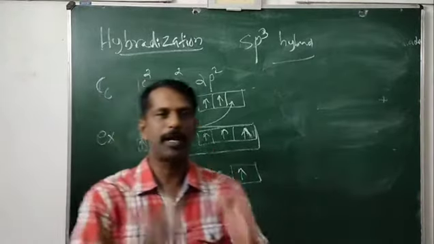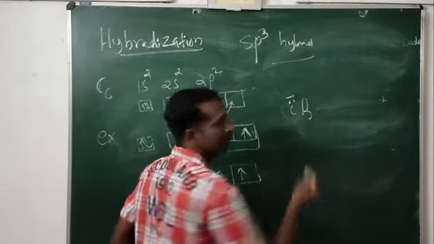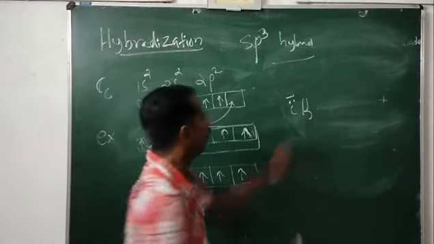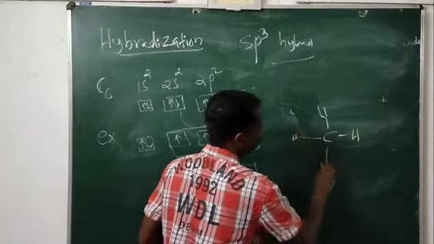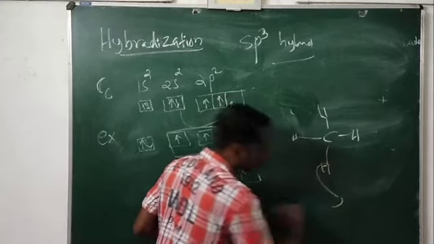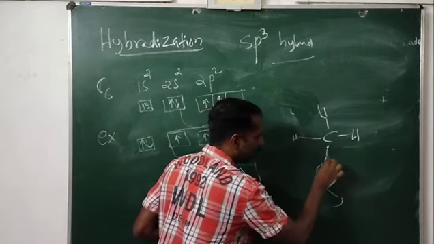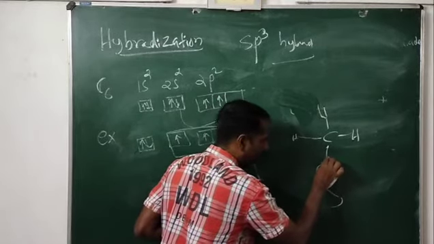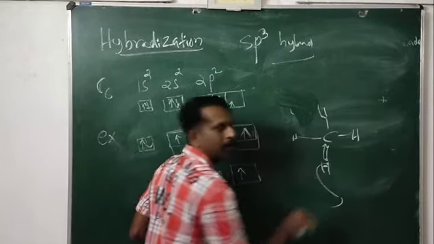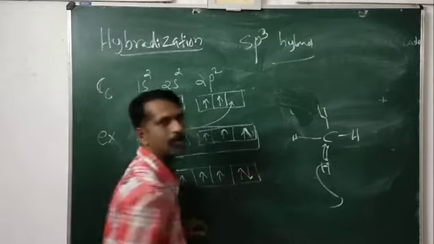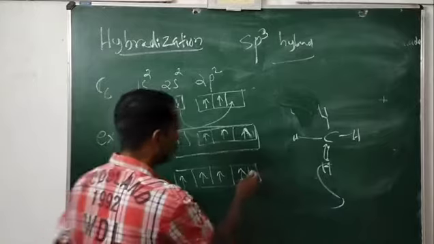But in the carbanion, carbon has a negative charge. That means CH3 has a pair of electrons and a negative charge. How is this negative charge coming? Actually, it is CH4. Look here, H plus is going. This electron is carbon's electron, and when H plus goes, the electron belonging to the hydrogen atom moves to carbon. That means carbon gets an extra electron from the other covalently bonded atom. So that electron is shown here.